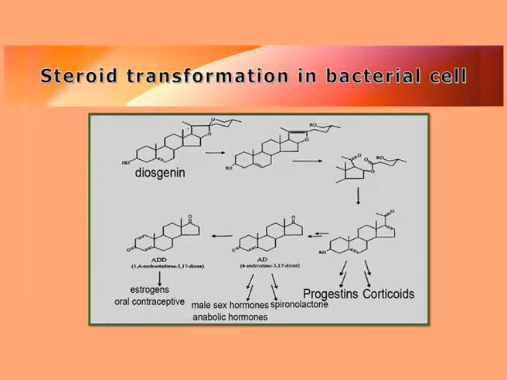So bacteria like sometimes Bacillus, sometimes Pseudomonas, convert different steroid molecules to a series of other sex hormones which can be utilized by the animals growing in the vicinity. That means that bacteria not only produce hormones but can also convert and degrade certain steroid hormones to different other intermediates which can be utilized by other organisms.